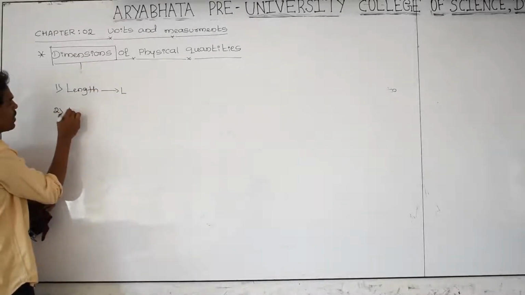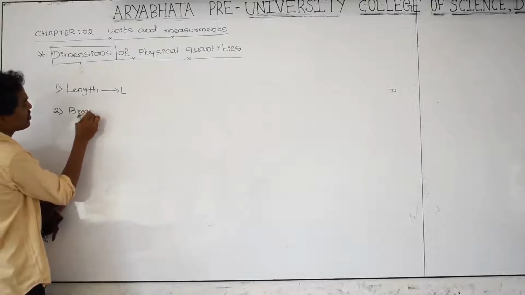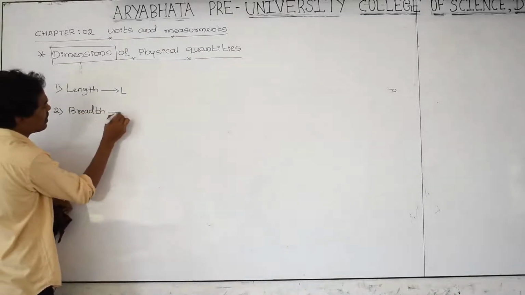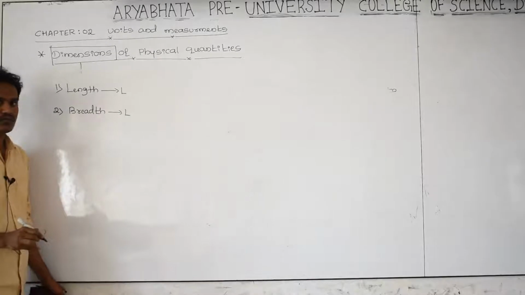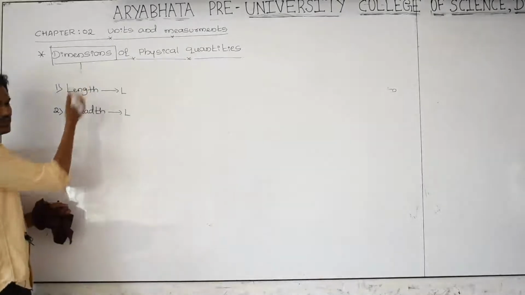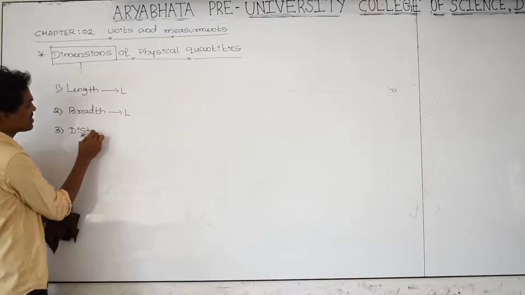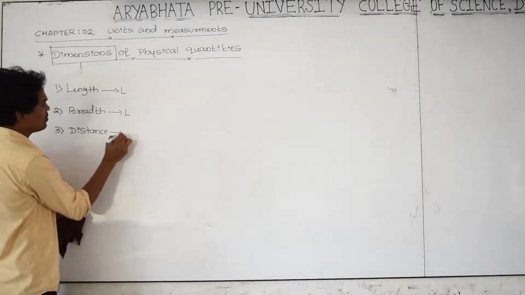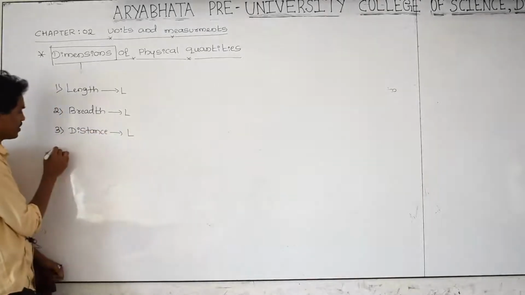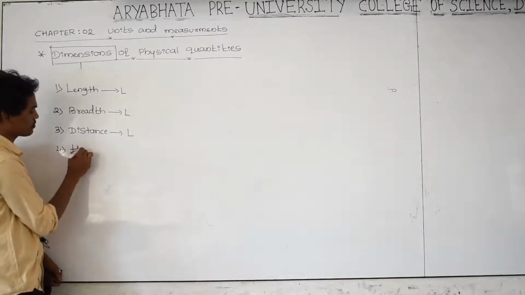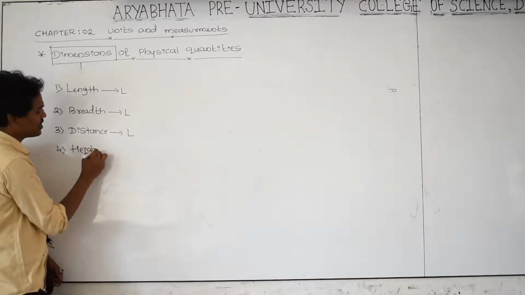Second one, breadth. What is the dimension of breadth? That is also L. Breadth is nothing but a distance, length is nothing but a distance, and the next one is distance. All are the same quantities, so this is also L. And next, height. What is the dimension of height?